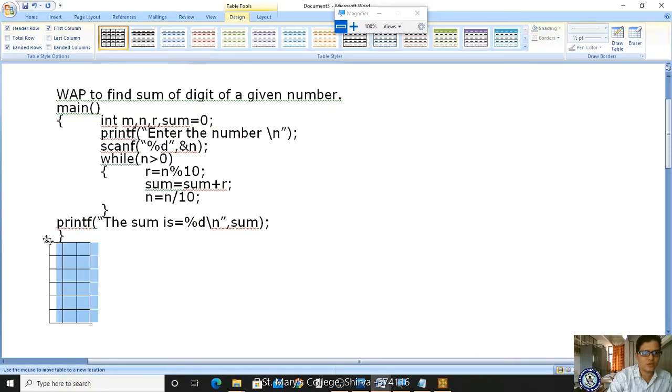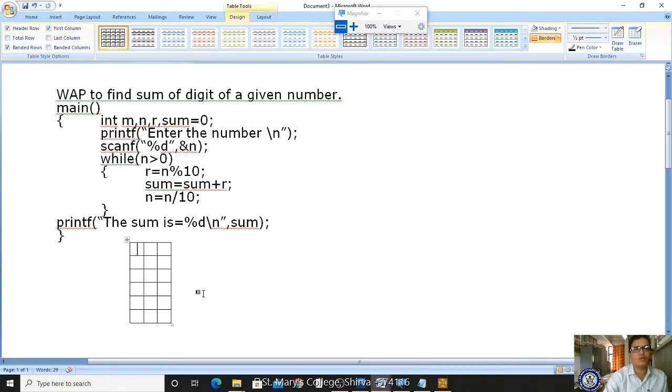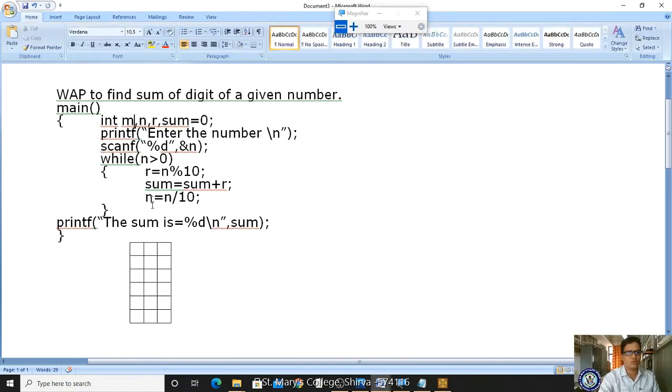Here, whatever variables we have declared, n, r, and sum is zero. To do this kind of program, I'm defining n. Please observe here. I'm taking n, and r is for the remainder.